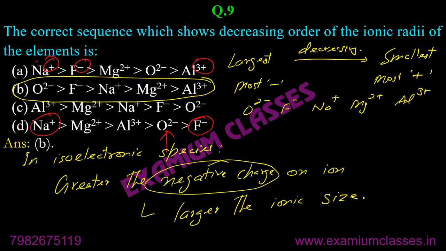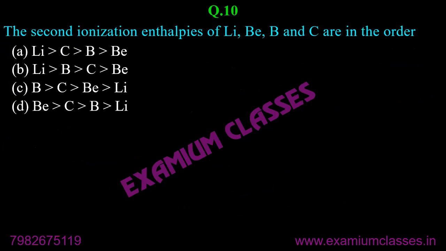If you are confused, just follow this approach. What I have done, I have written the rule first, then I have written largest on left hand side, smallest on right hand side. Largest will be most negative, smallest will be most positive, and then I arranged the sequence in decreasing order. Next question.